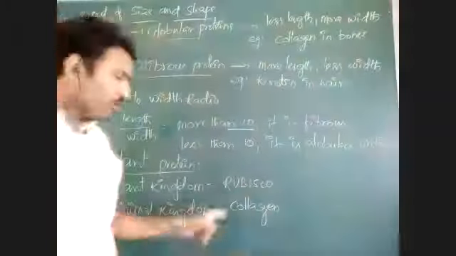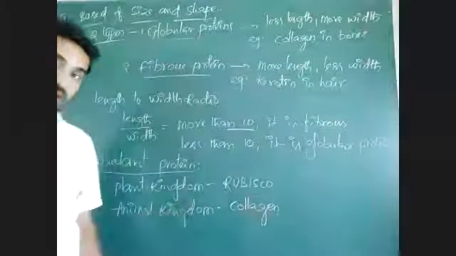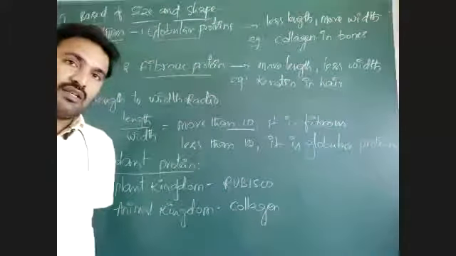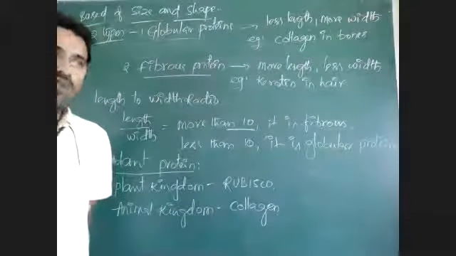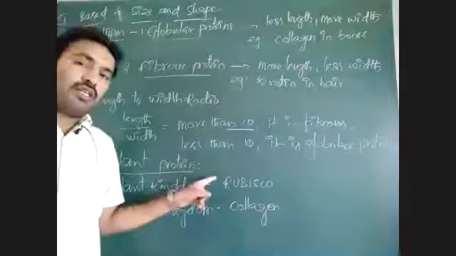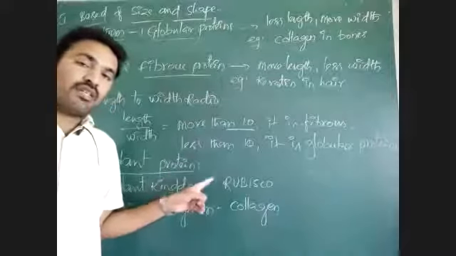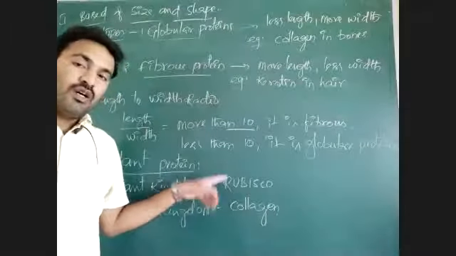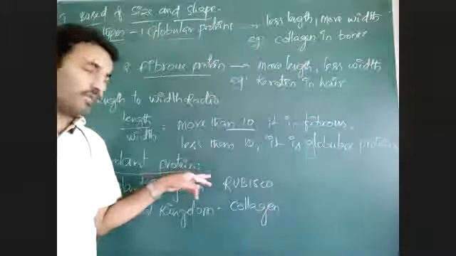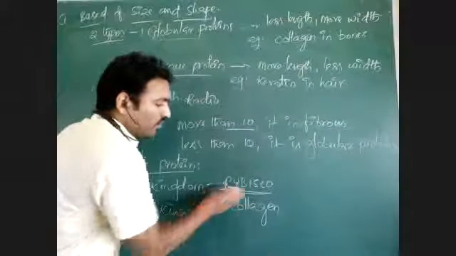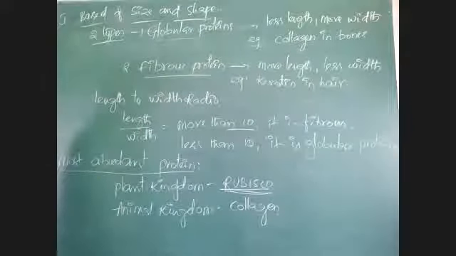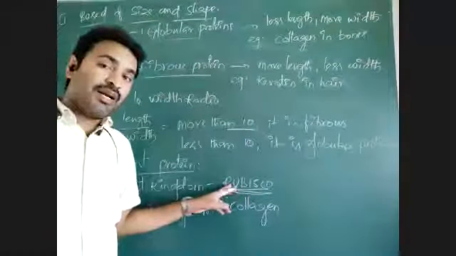Rubisco is present in chloroplast. Each and every cell of plants has chloroplast, but chlorophyll is present more in leaves. Leaves have more chlorophyll, so that chlorophyll is carrying out photosynthesis. Each and every cell of plants has rubisco. There are so many plants in the universe, all green plants which carry out photosynthesis have the rubisco enzyme. Rubisco is an enzyme that belongs to proteins, so it is the most abundant protein in plants.